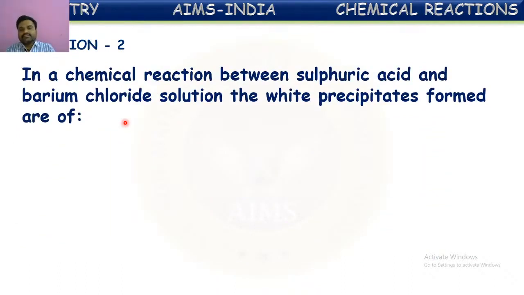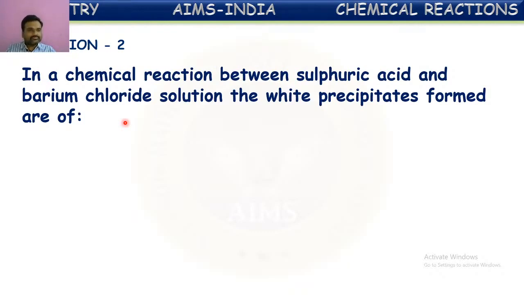Now let us see one more question on this. In a chemical reaction between sulfuric acid and barium chloride solution, the white precipitate formed is of which substance? So when sulfuric acid reacts with barium chloride solution, what type of reaction occurs there? This we have studied in the chemical reactions which are characterized by the formation of precipitate. So here sulfuric acid when it reacts with barium chloride, they form barium sulfate, which is an insoluble solid substance, a white color solid substance which is insoluble in aqueous solutions.